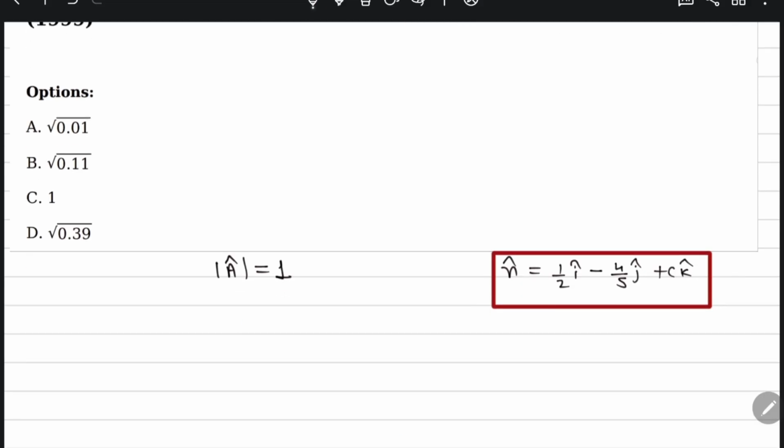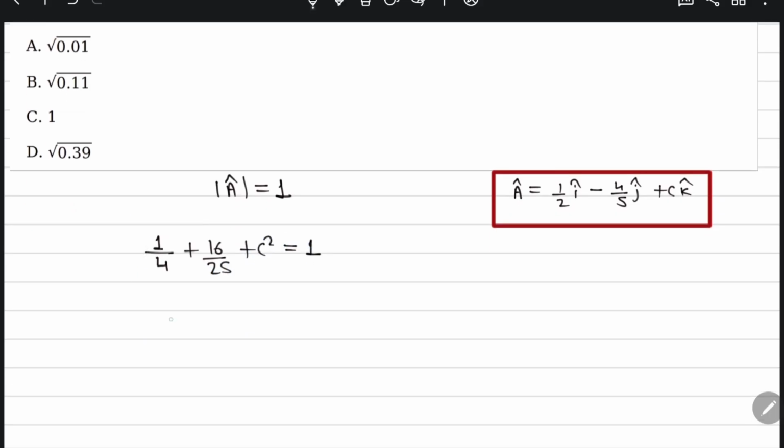So to find the value of c, we take the magnitude of it: 1 by 4 plus 16 by 25 plus c square is equal to 1.